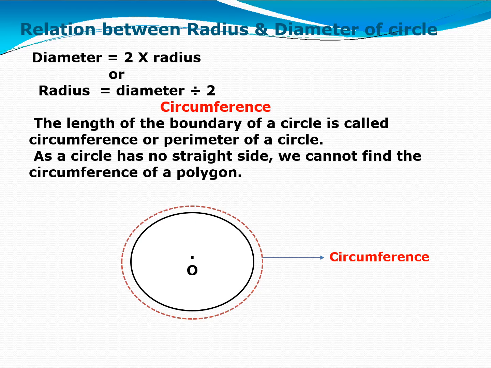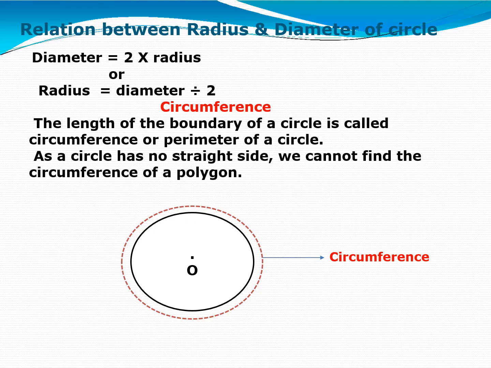Now I am going to tell you what is circumference. As you all know, circumference of the circle is also a boundary line of the circle. The length of the boundary of a circle is known as circumference or perimeter of the circle.